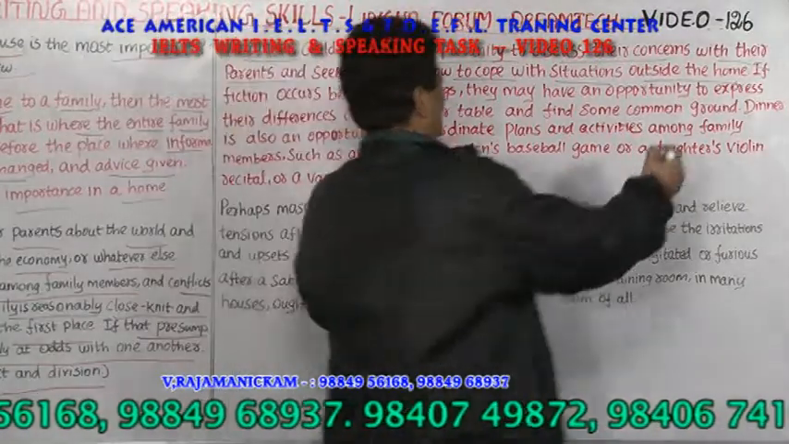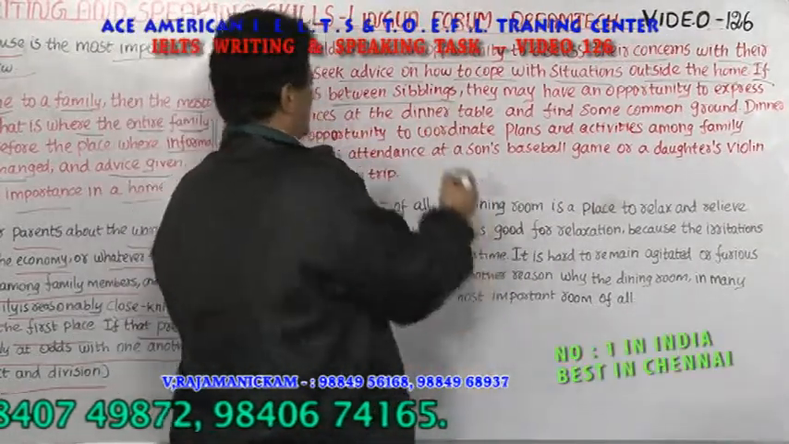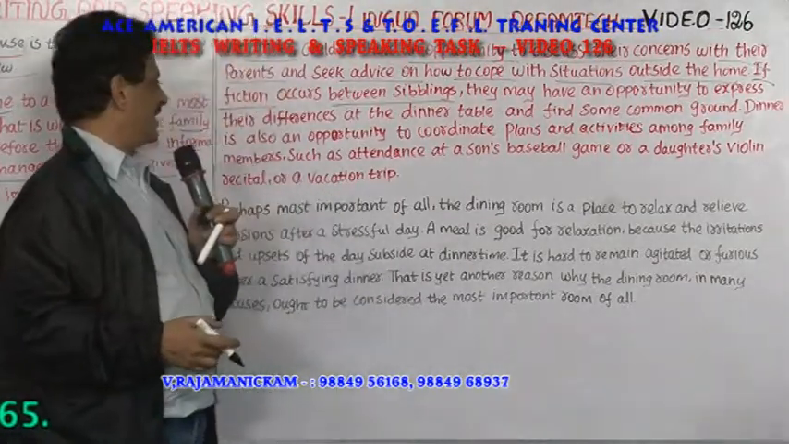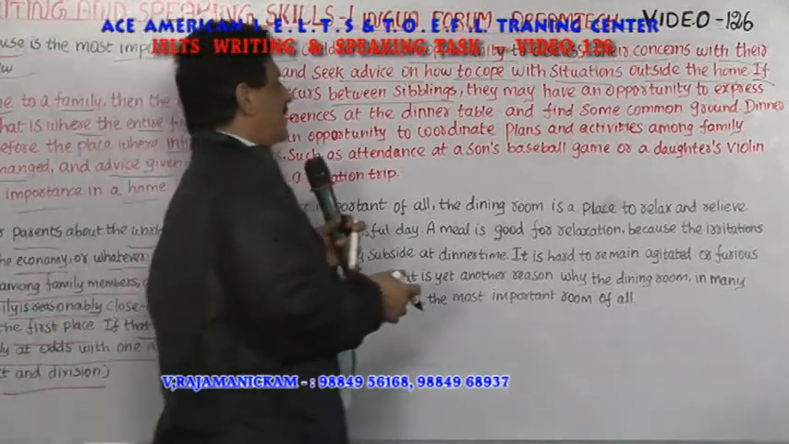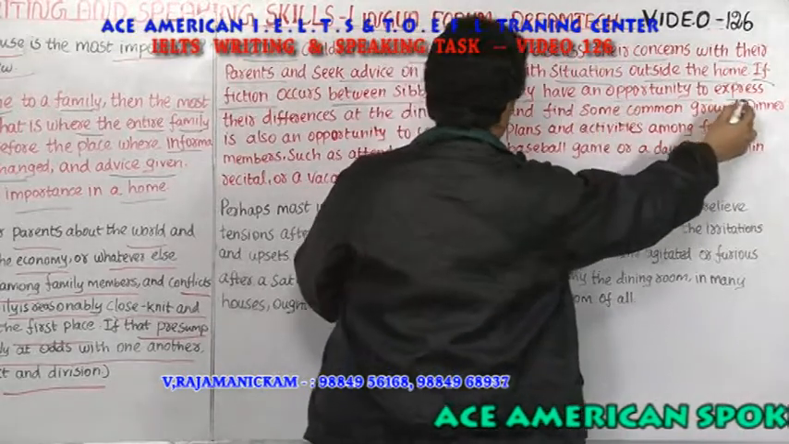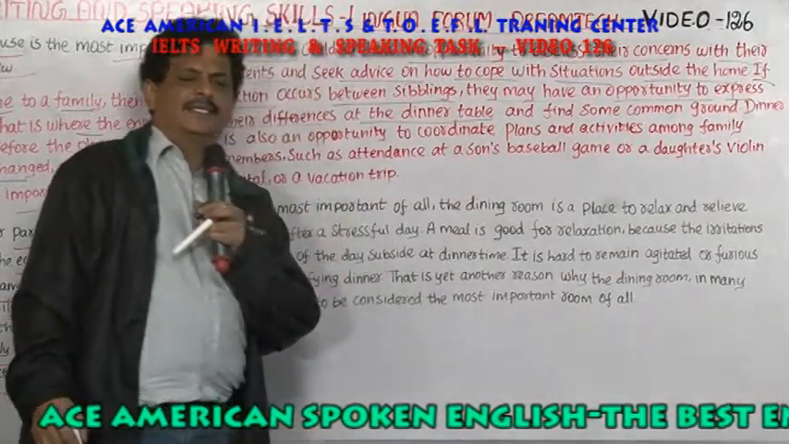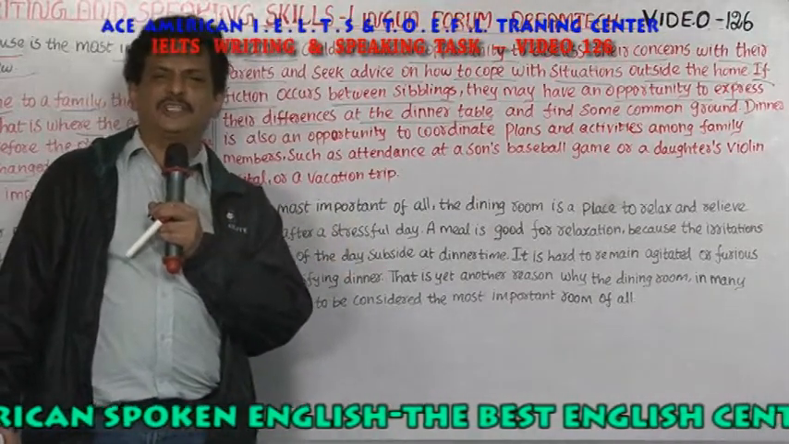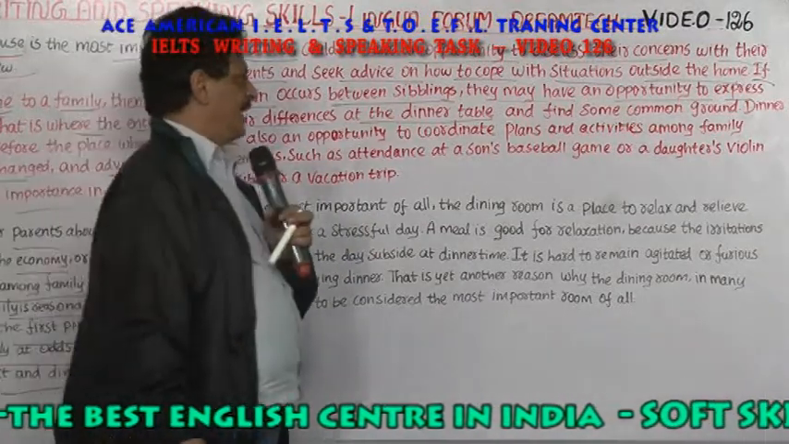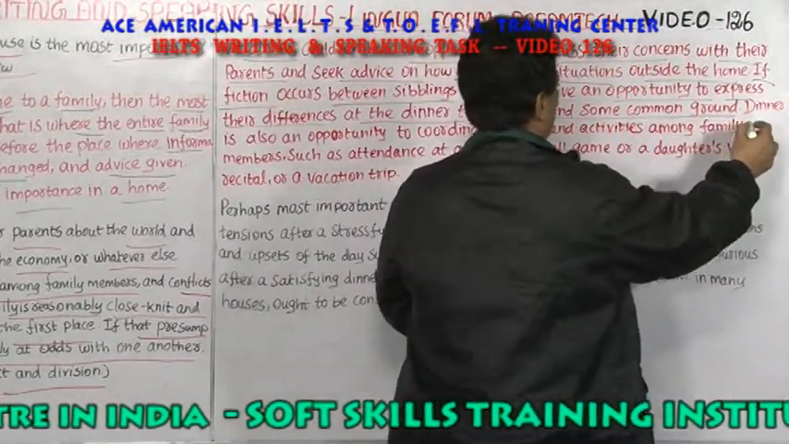Then, if friction occurs between siblings, what does friction between siblings mean? The brothers and sisters have some problems, misunderstanding, some fight or something like that between the brothers and sisters or brother and brother. They may have an opportunity to express their differences at the dinner table. At the dinner table, the boy may complain about his sister, or the sister may complain about the boy, and find some common ground. So the parents will try to come to a compromise.